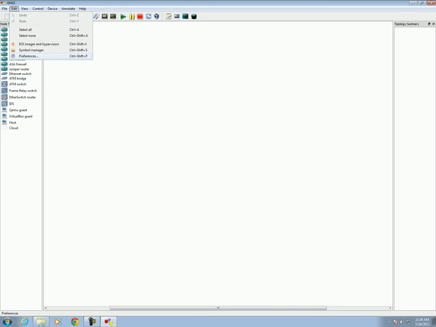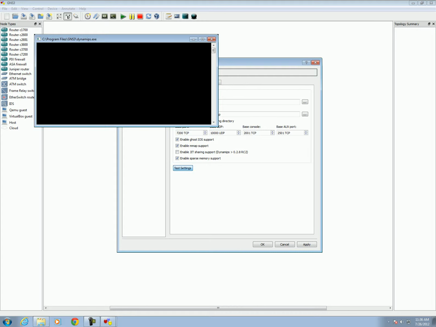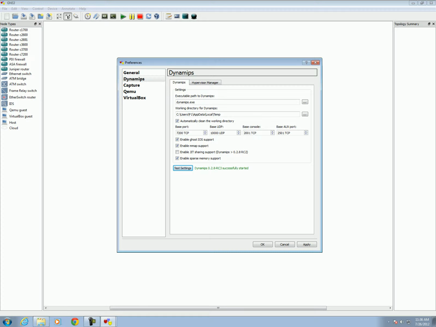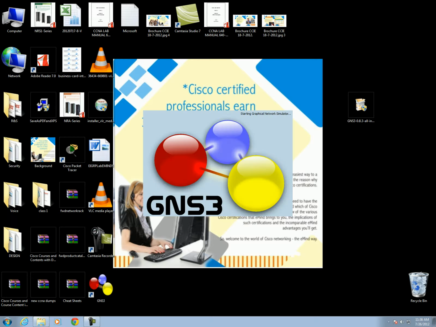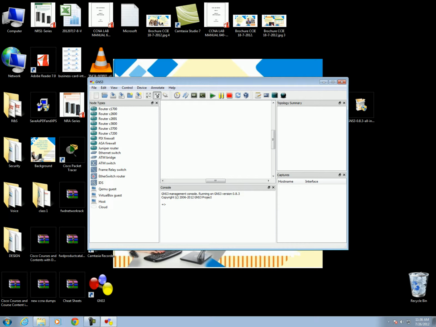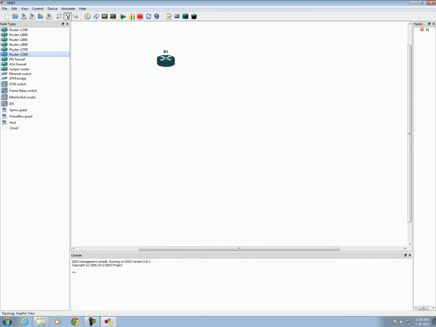Go to preference and click on dynamics and click here test setting. You should get a green color confirmation. Yep, dynamics is successfully started. Apply and say OK. Once close and then restart. Now if you drag and drop this router, it should come. It has come. First router has come. So these things are not needed. If you want, you can keep it.